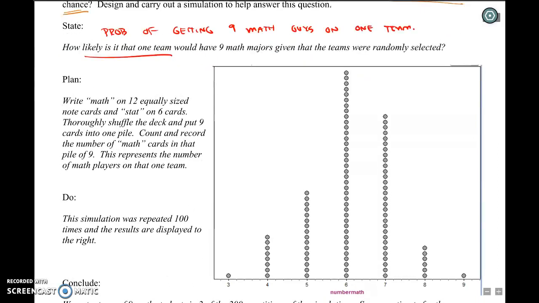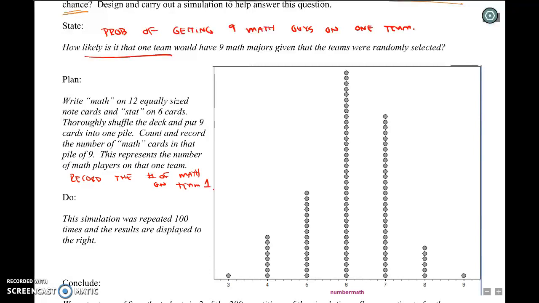Write math on 12 equally sized note cards and stat on 6. That simulates the proportion of people that were math and stat. Thoroughly shuffle the deck of cards and put 9 cards into one pile. Count and record the number of math cards in that pile of 9. This represents the number of math players on that team. So that's what I'm going to record: the number of math players on team 1.